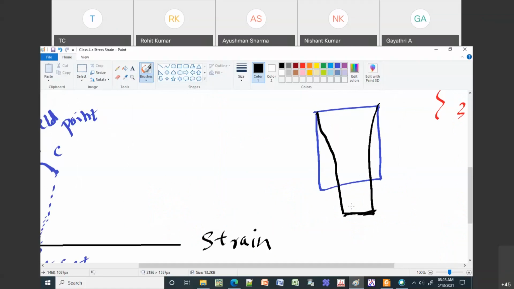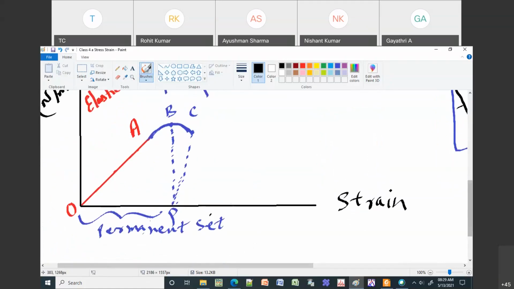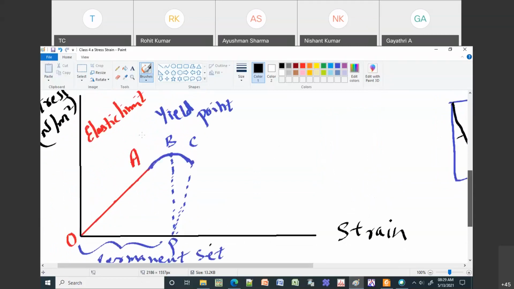So there is a deformation. Deformation means there is a change in its form. Form means its shape and size. Up to point A, it will come back to its original shape. But after point A, it will not come back to its original shape and size. Then it will have some deformation. This deformation we call a permanent set. Permanent set is your deviation from its original shape and size. So this is your yield point.